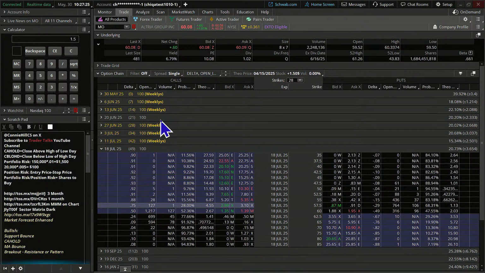Okay. And so what we're going to do here, let's see what we've got as far as strike prices go. Got a 57.50 that would definitely put it in the money. That's a 75 delta. Right now, this one is trading $2.50 down. And so if we look at the 62.50, that's way out of the money at a 24 delta. So kind of that sweet spot's going to be right there, pretty close to where the money is, with a 50 delta. Okay, so we're going to go with this contract.